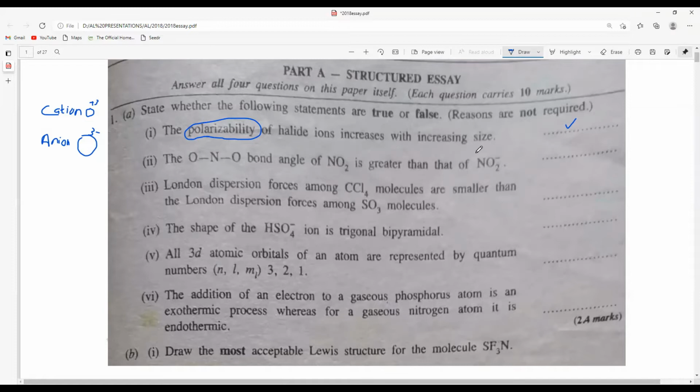You have to draw and see how the Lewis structure varies from NO2 plus to NO2 and NO2 minus, then think about the bond angle. NO2 plus is a linear structure, 180 degrees. Then in NO2 there is one lone electron, and when you go to NO2 minus there is more electron repulsion. So obviously this statement is correct. You have to write it is true.